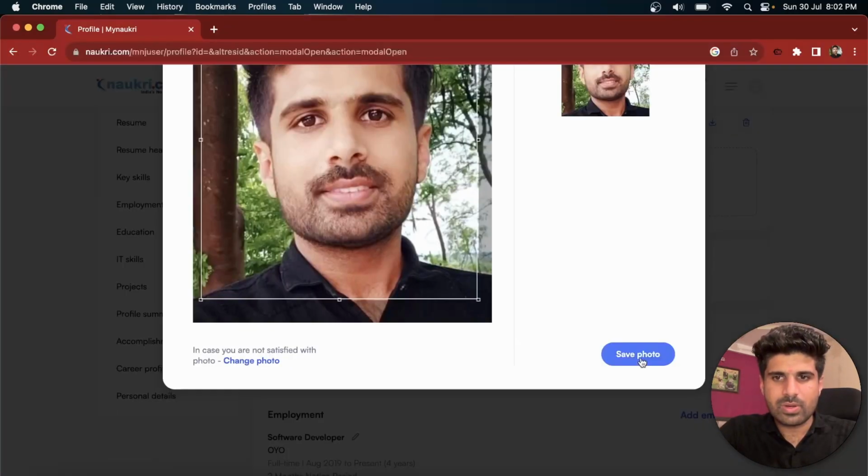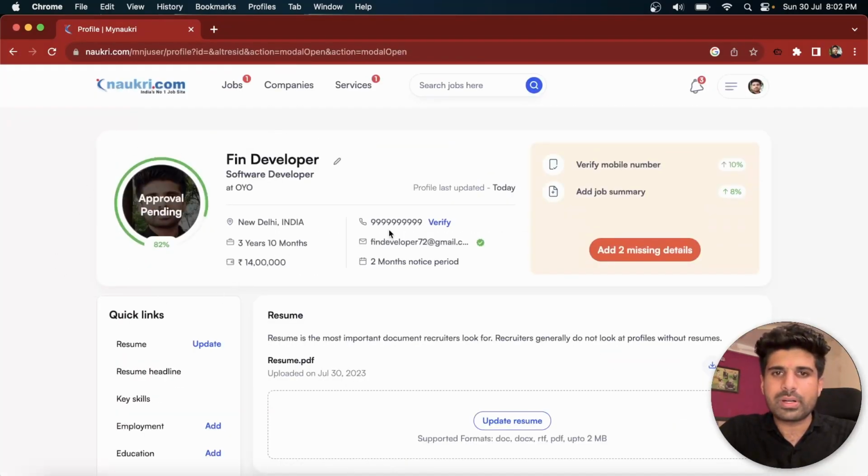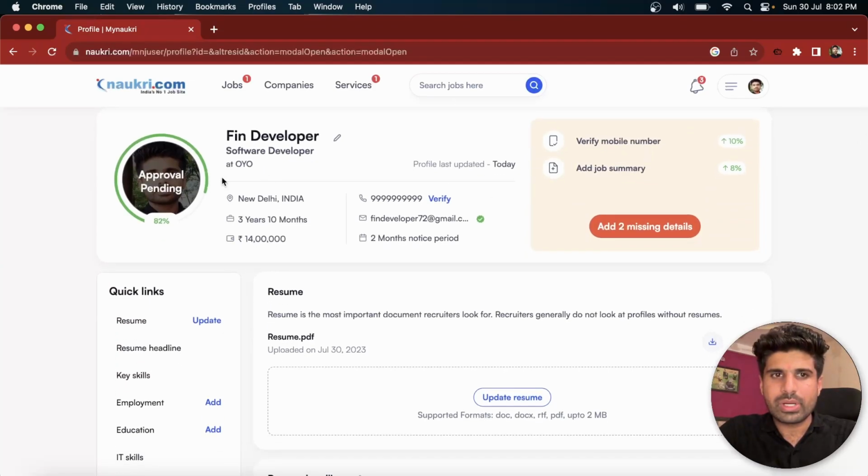Just save. You need to update a proper profile, so that it's going to improve. Okay, now as you can see, the color of this particular completion became green, because this is something which got improved. And now you need to verify your phone. So just need to verify your phone.